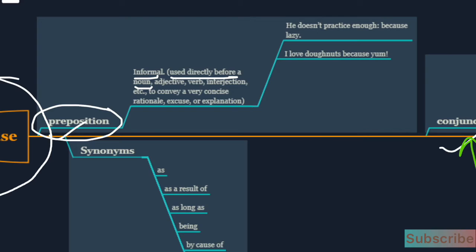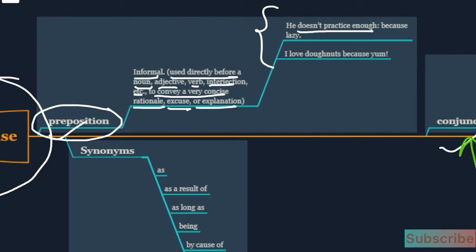We are using because in an informal way, directly before a noun, adjective, verb, interjection, etc., to convey a very concise rationale, excuse or explanation. So when we use because as a preposition, we put this word just before the noun, adjective, verb, etc. to convey a special meaning or special excuse. Let us understand this with an example.